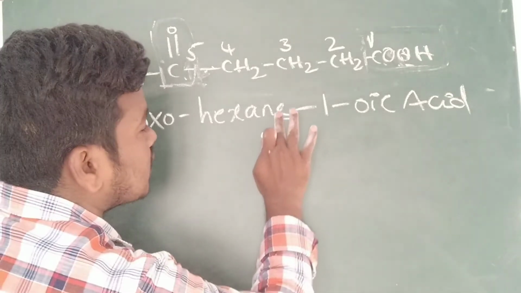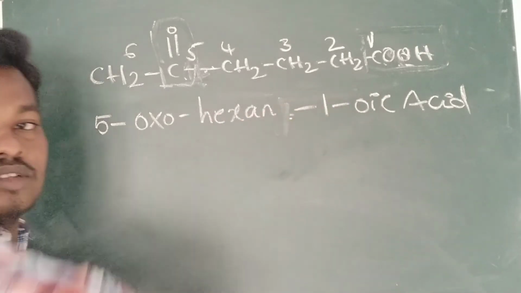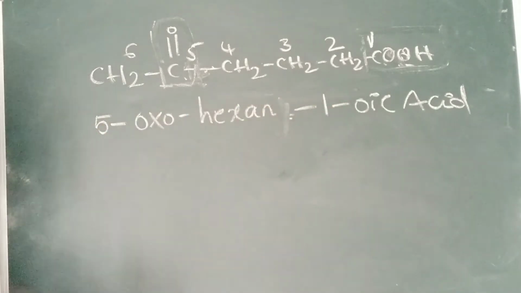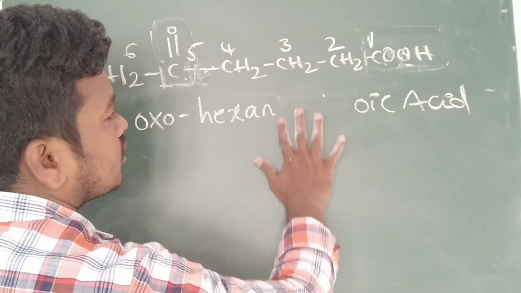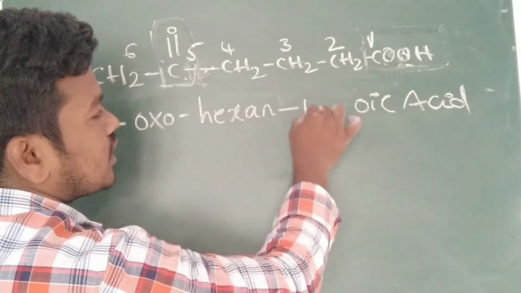That's why I am removing the e. Hexanoic acid, 5-oxohexanoic acid. You can also call it 5-oxohexane-1-oic acid, like that also you can write. If you keep the e and combine oic acid, it is also okay, but it is better to write like this.